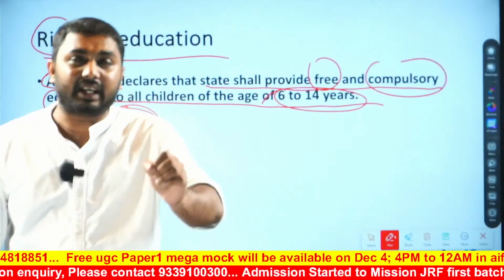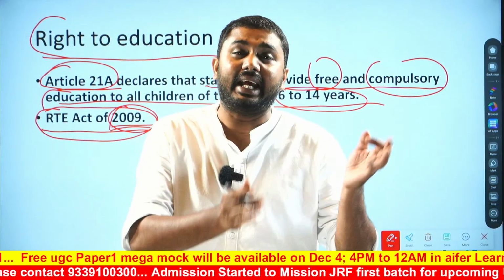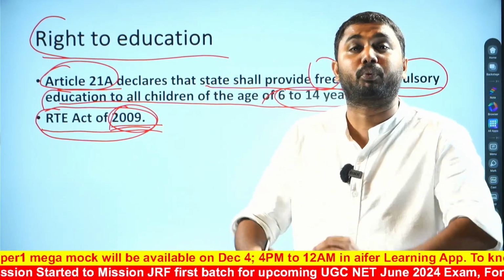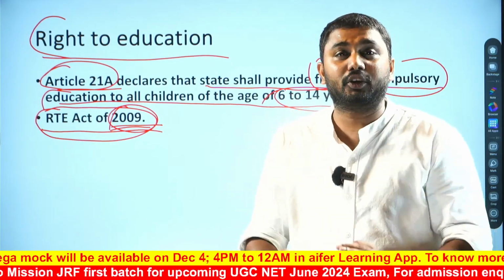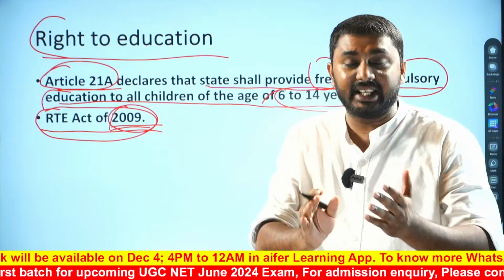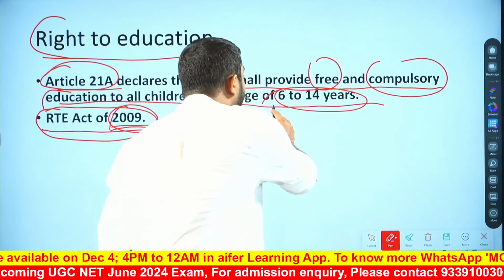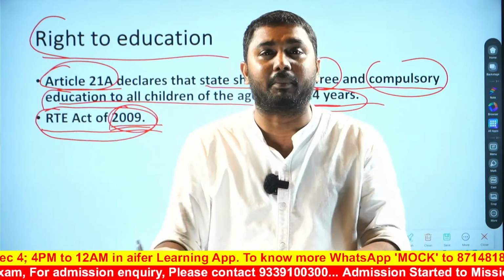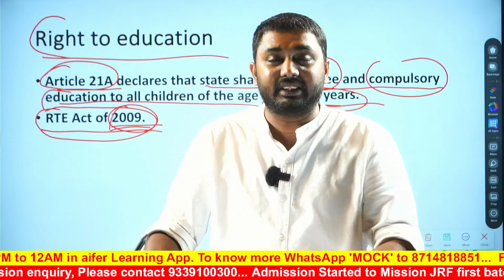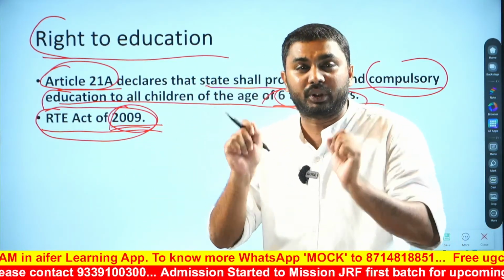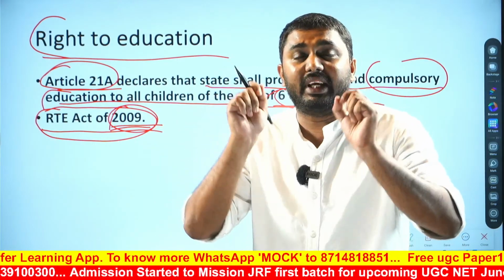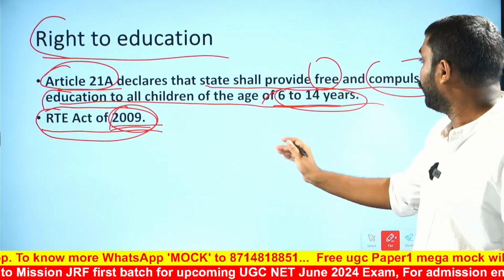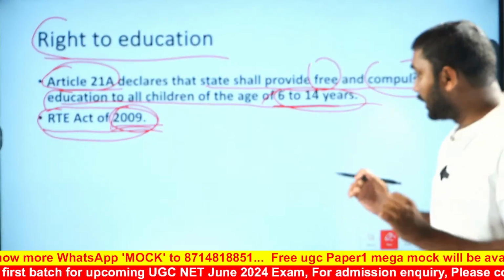So the Right to Education Act says that the state has the responsibility to provide education to children from the age of 6 to 14 years, and it should be free and compulsory. This is what Article 21A is saying.